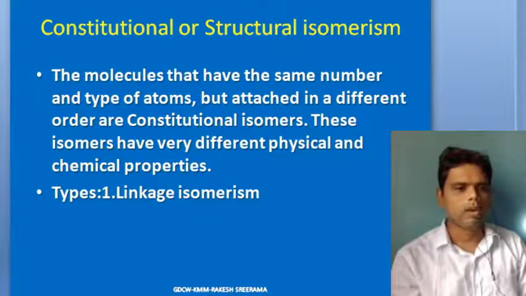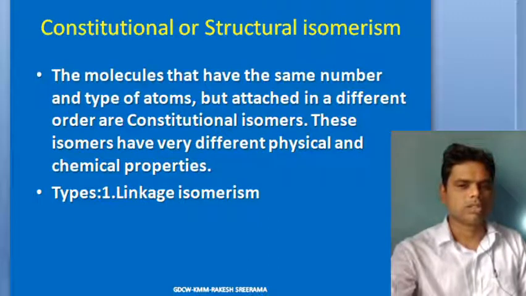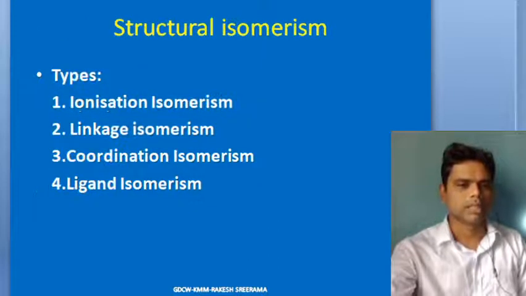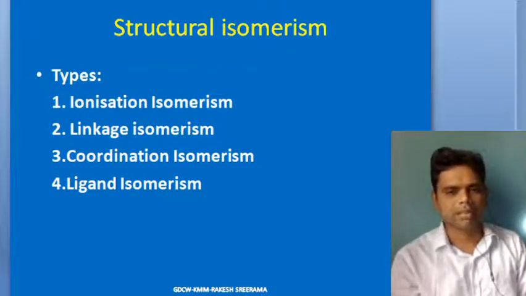Today we are going to see linkage isomerism, ionization isomerism, coordination isomerism, and ligand isomerism. These are the four different types of structural isomers that are given in our syllabus.